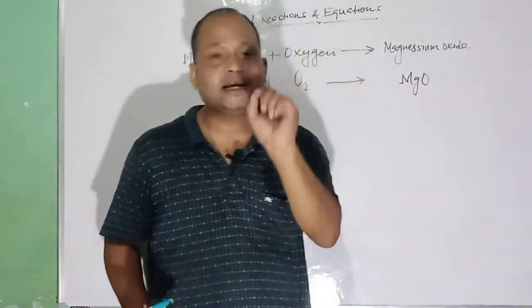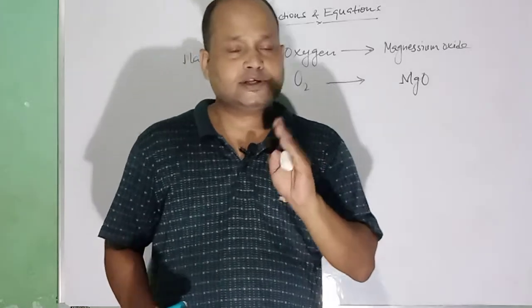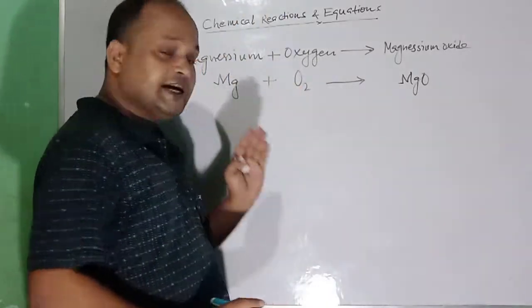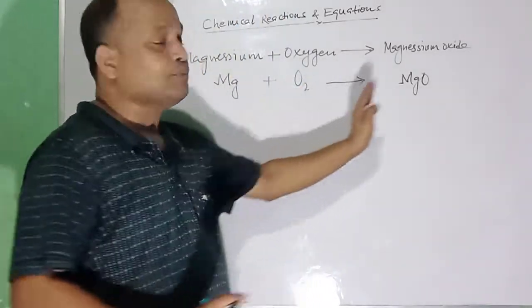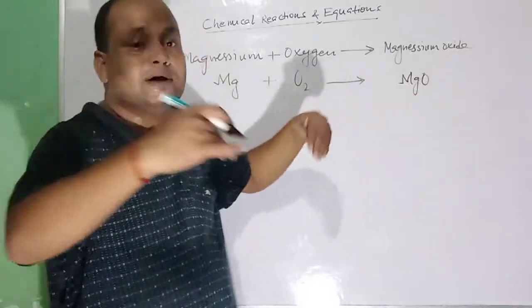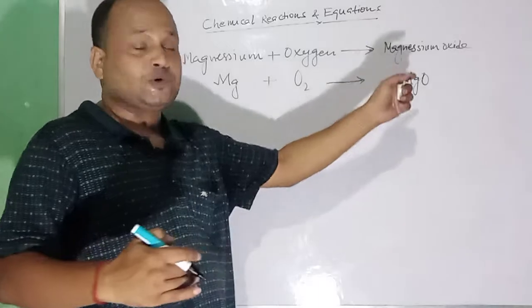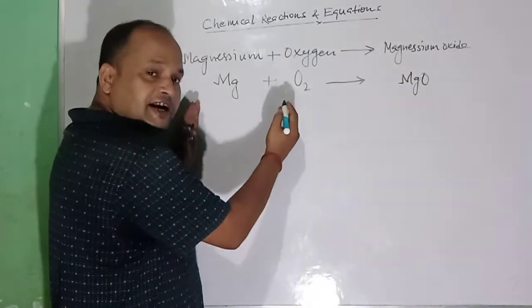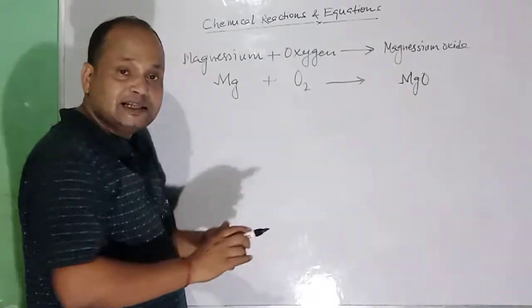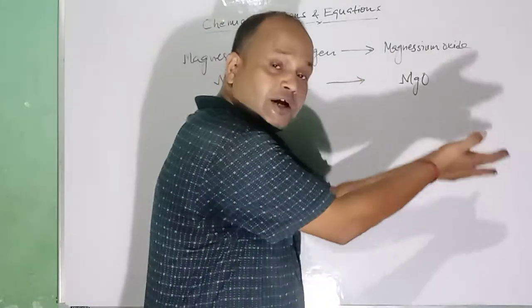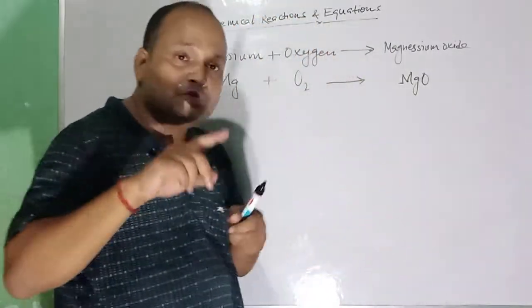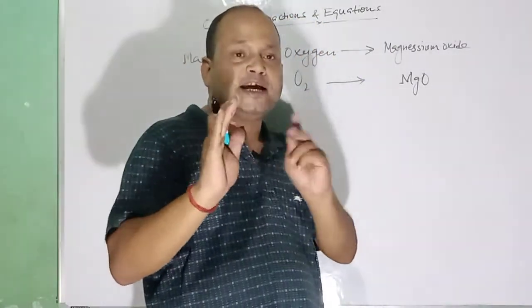In every chemical reaction, the atoms of the same elements occur on both sides. No new atom will enter into this process. So whatever types of atoms are on the reactant side, the same types of atoms will be on the product side, and you have to equalize their number.